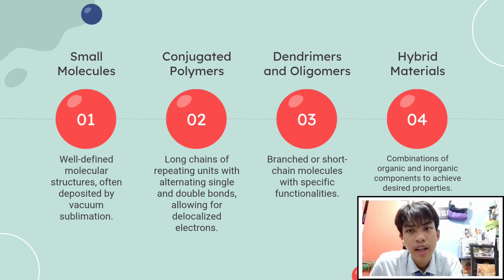We also have dendrimers and oligomers, which are branched or shorter chain molecules designed for specific purposes. Finally, researchers are also exploring hybrid materials that combine organic and inorganic components to try to harness the best of both worlds.